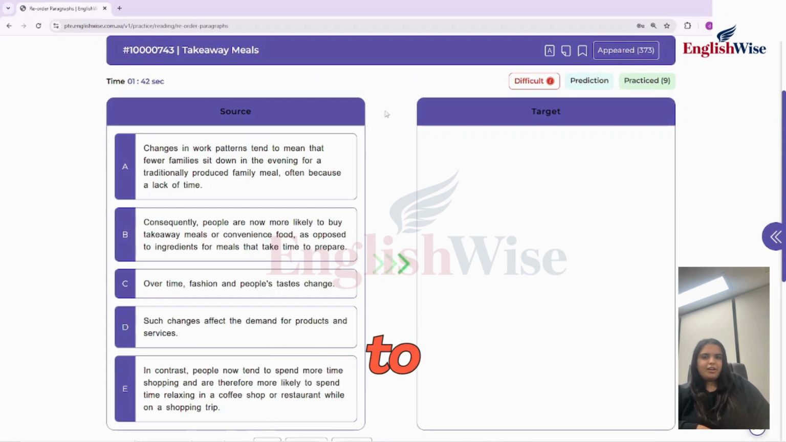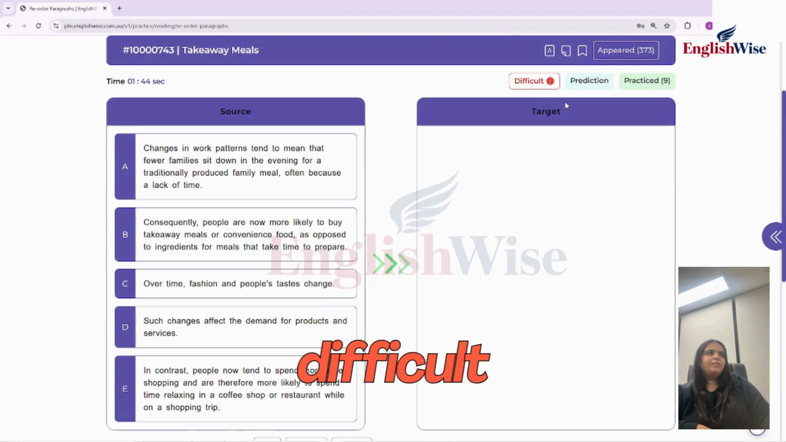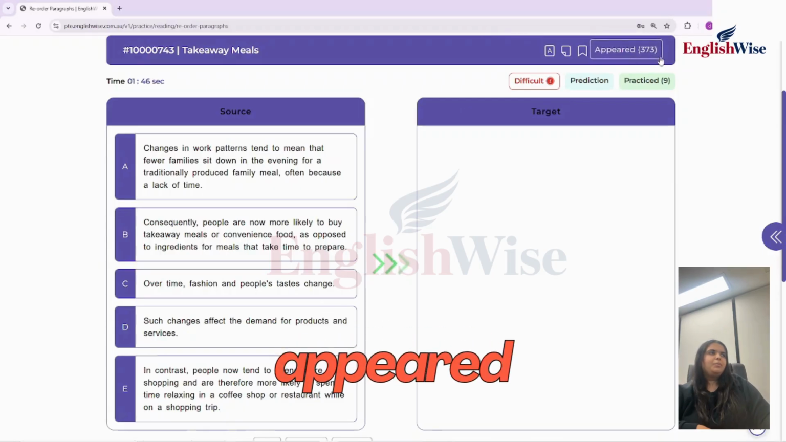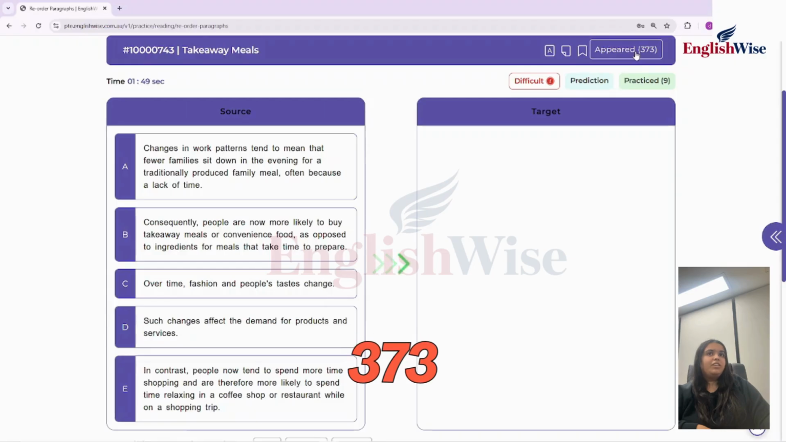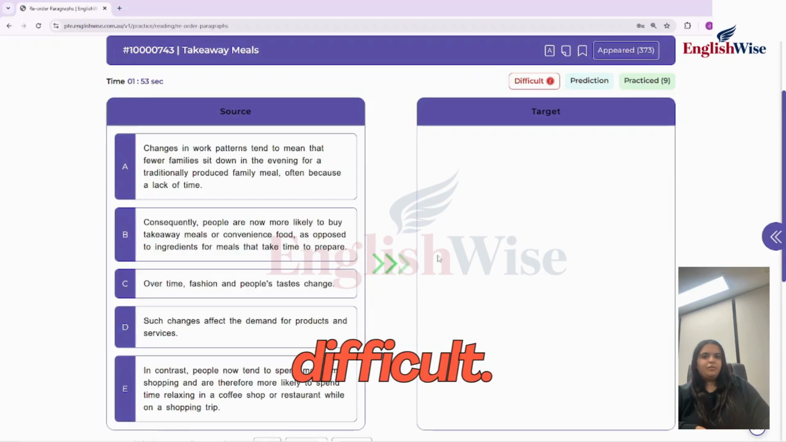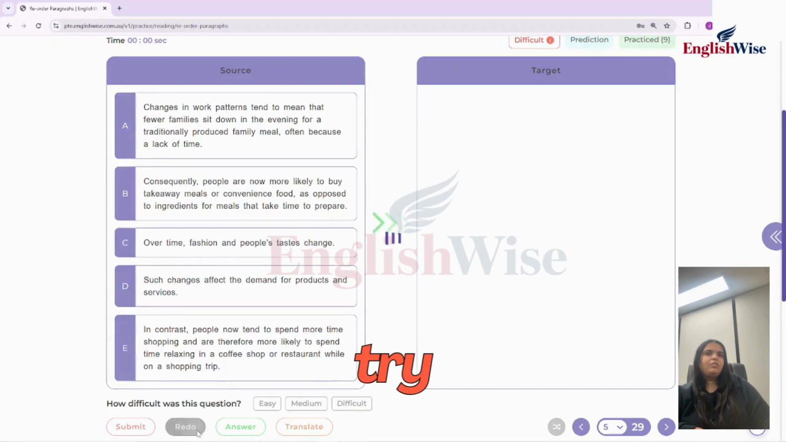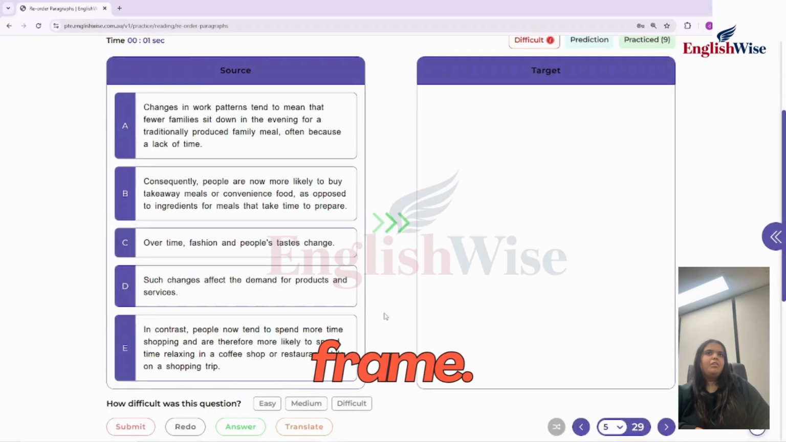Hi everyone, let's try to solve this reorder. It is one of the difficult reorders and it has appeared in the exam 373 times. I have got to know from a lot of students that they find this reorder very difficult. So let us try to crack this down and solve it within a time frame.